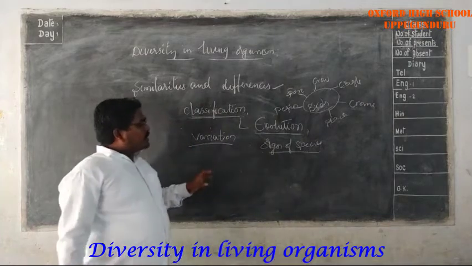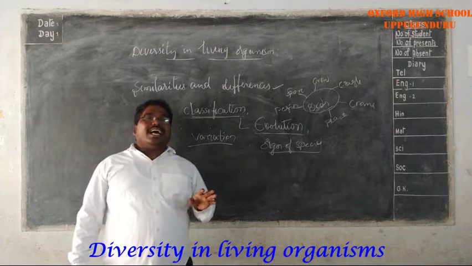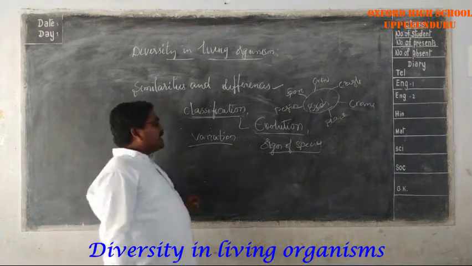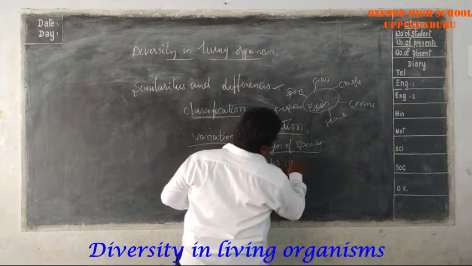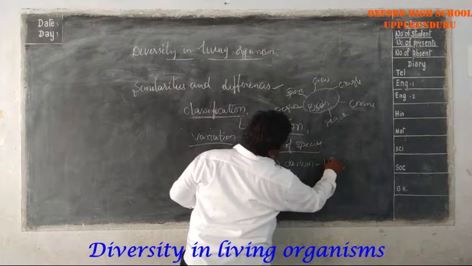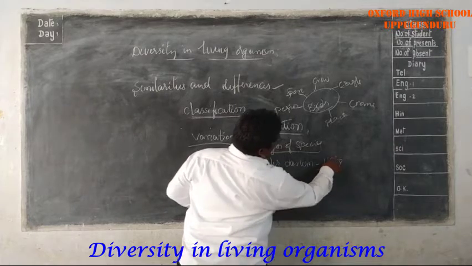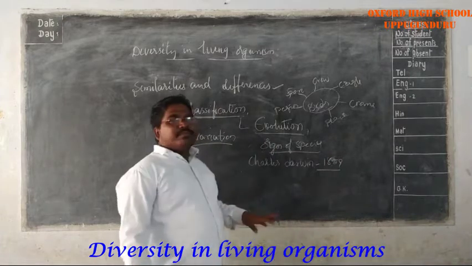The theory of evolution, On the Origin of Species, was written by Charles Darwin in the year 1859. Who wrote this? Charles Darwin. Origin of Species, in the year 1859.